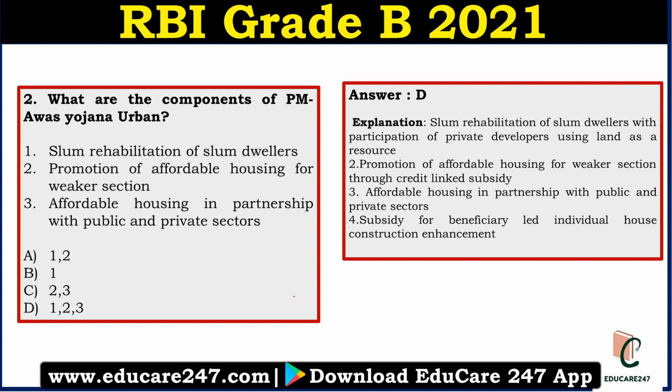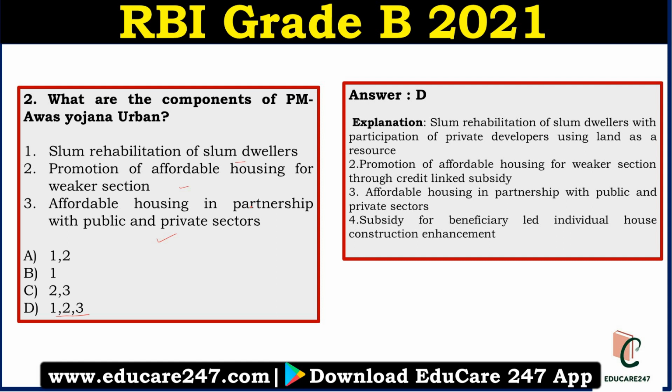What are the components of Pradhan Mantri Awas Yojana Urban? I told you this has certain components under it. Let us see the options. Option 1, slum rehabilitation of slum dwellers. Option 2, promotion of affordable housing for weaker section. Option 3, affordable housing in partnership with public-private sectors. So the answer to this question is D, 1, 2 and 3.